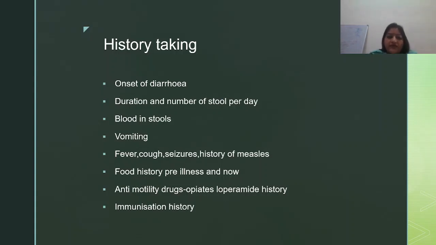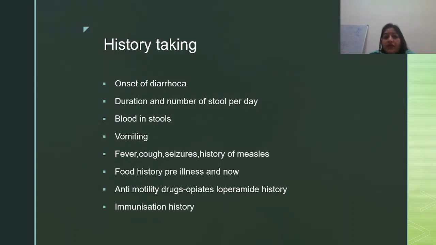Then you ask, as we discussed, food history. Never miss food history in any child ever. Always ask what the food history was pre-illness and what it is now. Then ask for another important group, that is, has the child taken any anti-motility drugs?